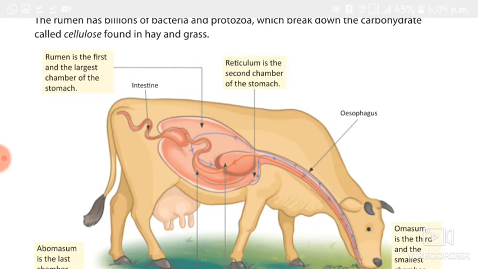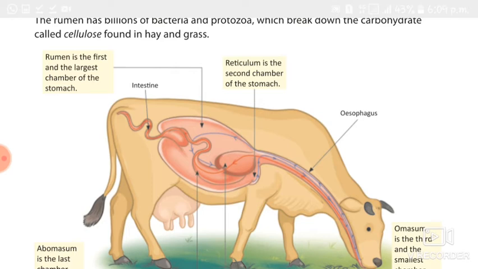When the ruminant takes the food, it goes through the esophagus to the rumen, where it is rechewed and re-swallowed. That process is called cud chewing. The rumen has billions of bacteria and protozoa.